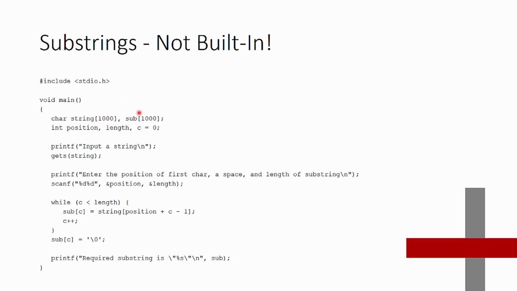Define two separate arrays, string and sub. And we'll define a few integers all in a row here, all in the same command, the same line. We have position and length, which are uninitialized, and then c, which we'll set equal to 0. Here we'll give the user a notice that they need to input a string, so let them know what's going on, and then go ahead and get that string and dump it into here. Then we'll printf a separate line, informational text to the user: enter the position of the first character that you want located within that string, then a space, and then the length of the substring that you're interested in.